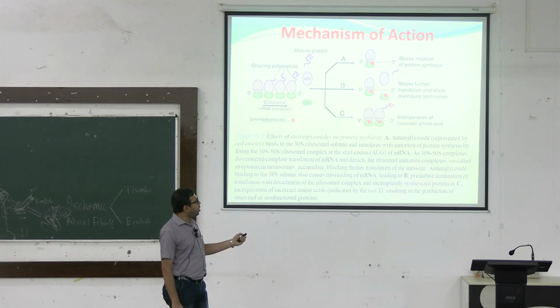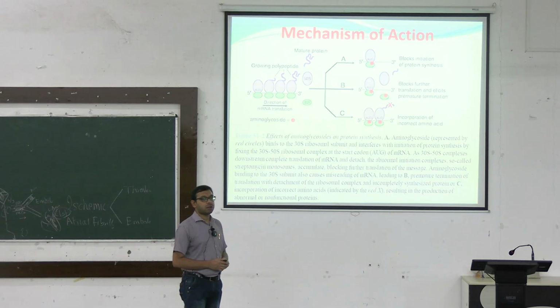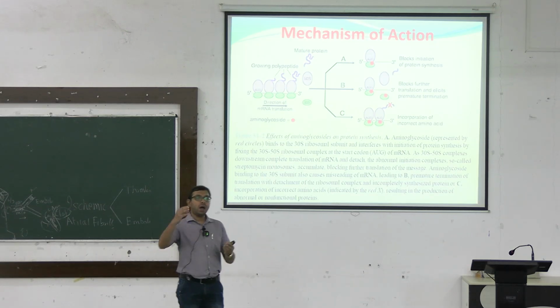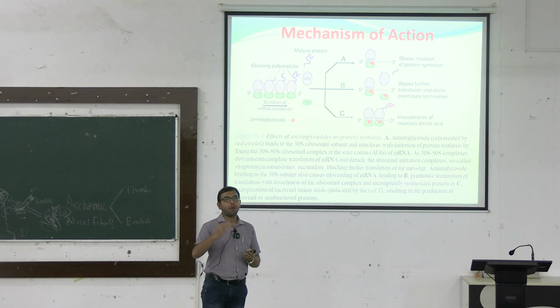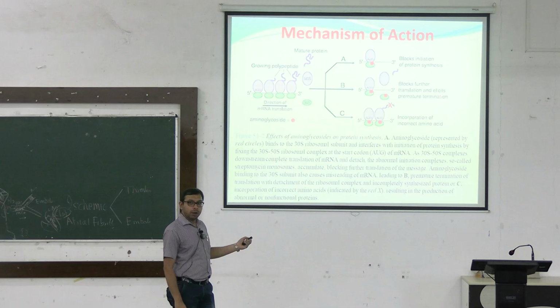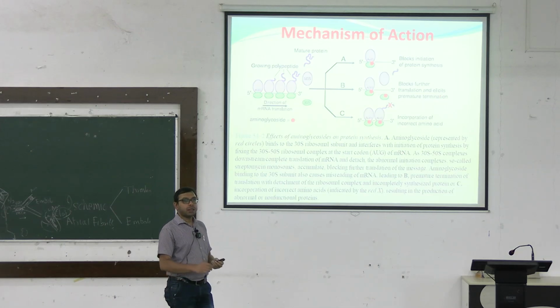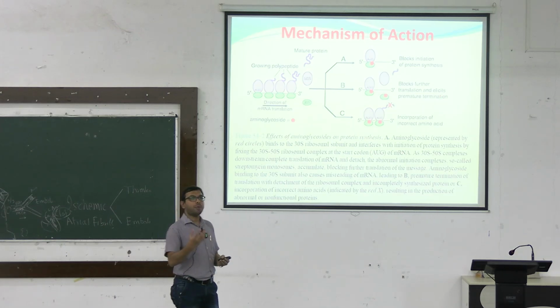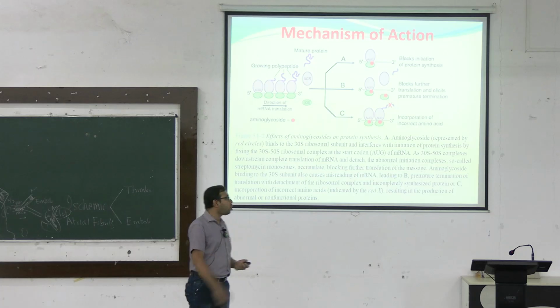Next, even if it initiates, it blocks further translation and elicits premature termination. Further translation happens due to the attachment of other polypeptides one by one. This attachment ultimately blocks and causes premature termination of the polypeptide chain, so the protein will be defective and the bacteria will not survive.